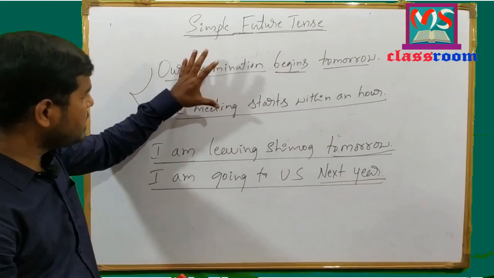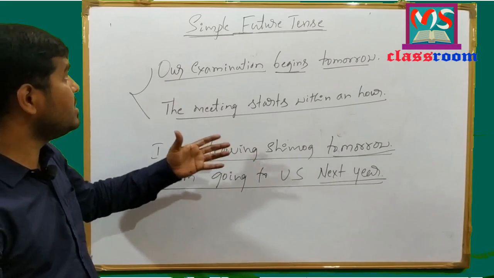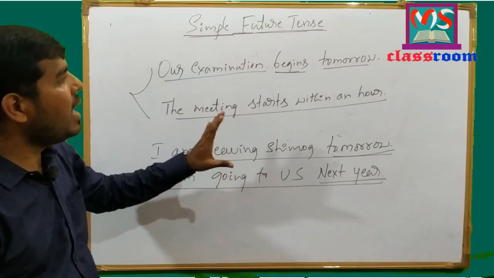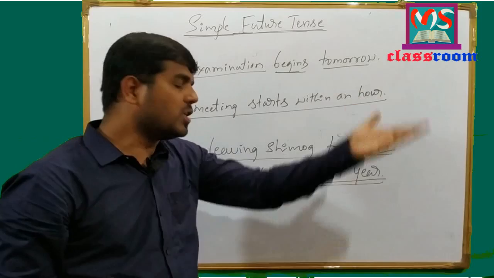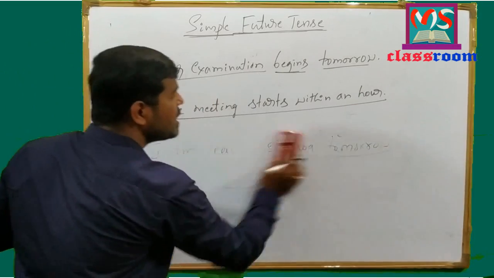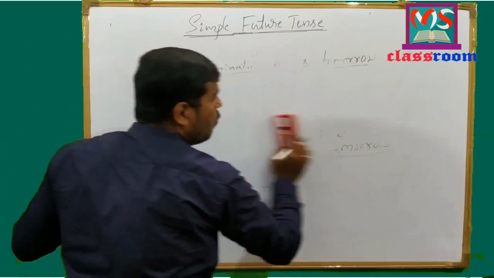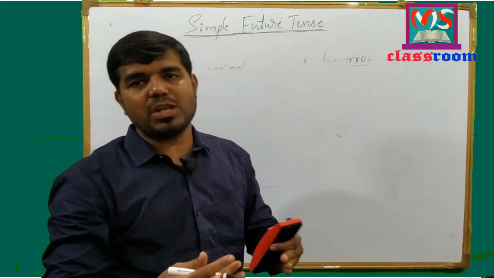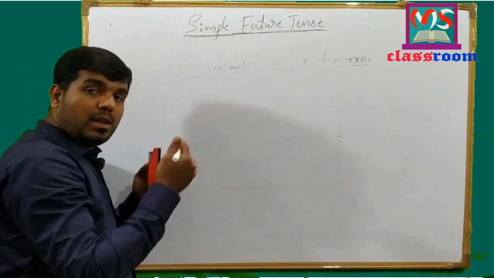And here these four sentences are in different tenses. They are not in simple future tense, but they describe the action which is going to take place in future time. And here also we use present continuous tense and infinitive form of verb to describe the action which is going to take place in future time.